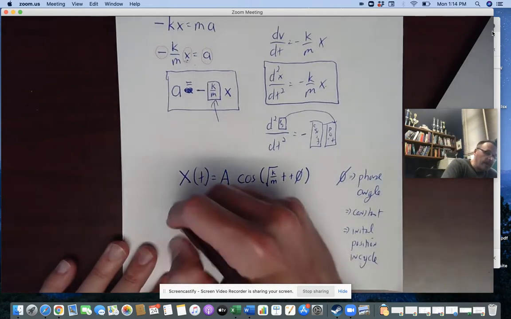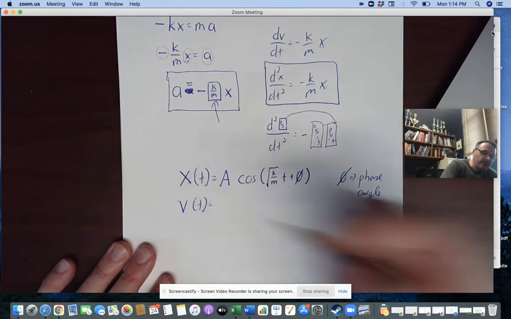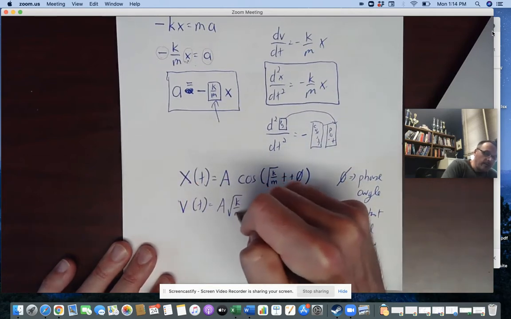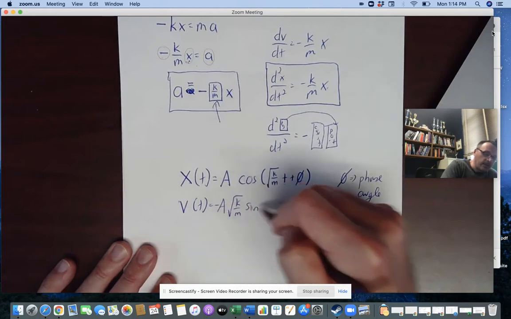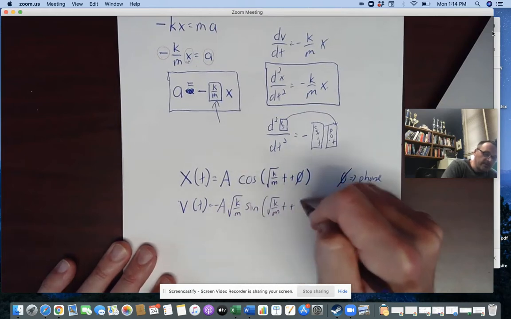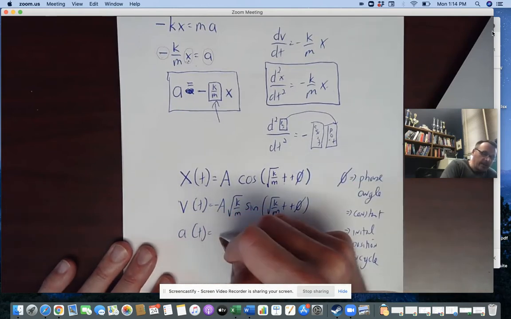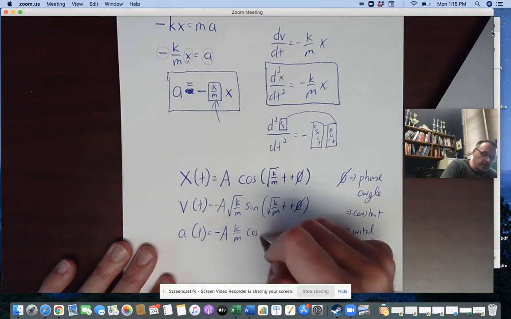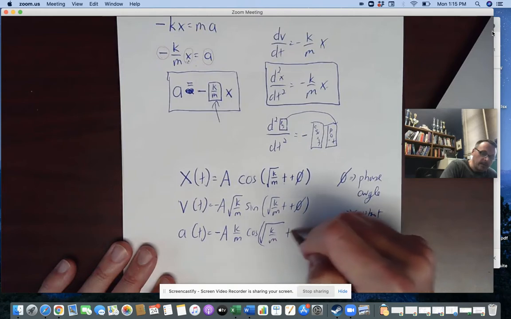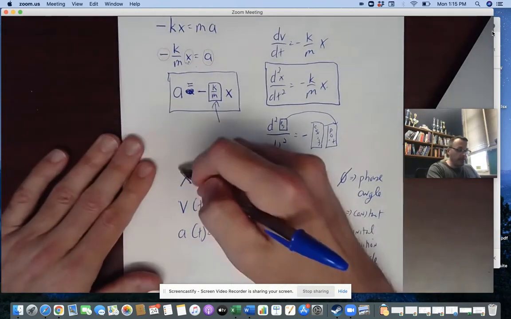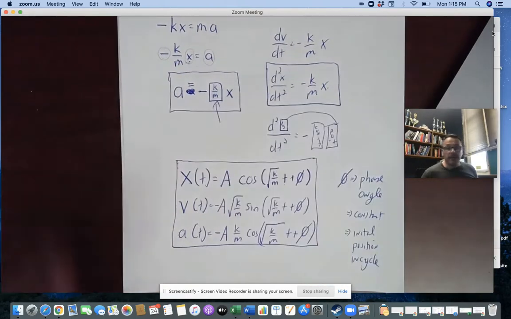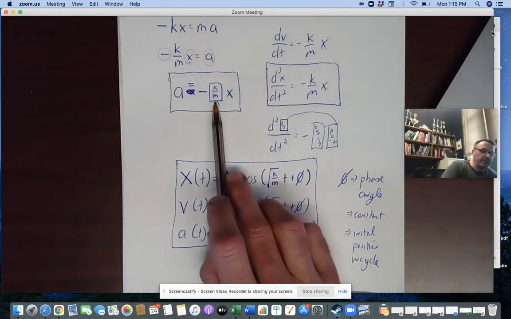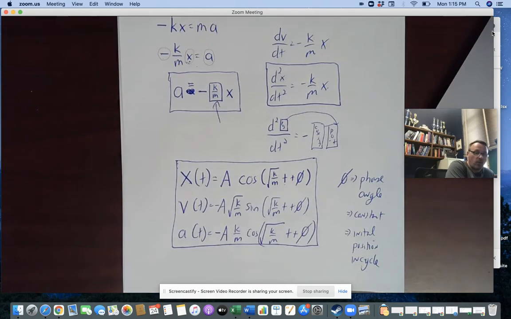So there we go. If I take the derivative of that, I would get radical k over m times negative sine of radical k over m t plus phi. If I took the derivative of that again, I would get negative A k over m cosine of radical k over m t plus phi. And those would be the equations of motion for the simple harmonic oscillator. That radical k over m term is kind of interesting, so we're going to try and find out what that is.